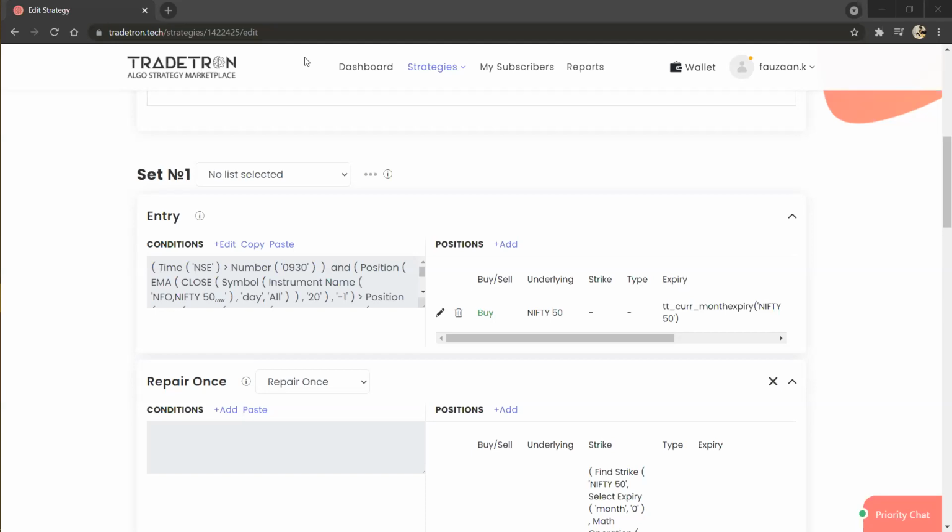If you're using a candle time of 30 minutes or 1 hour, the first 30-minute candle in Tradetron is from 9:15 to 9:30. The second candle is 9:30 to 10, the third is 10 to 10:30, and so on throughout the day. But in TradingView or other charting platforms, which most brokers use, the first 30-minute candle is formed from 9:15 to 9:45. Due to this difference, certain OHLC value calculations are different.